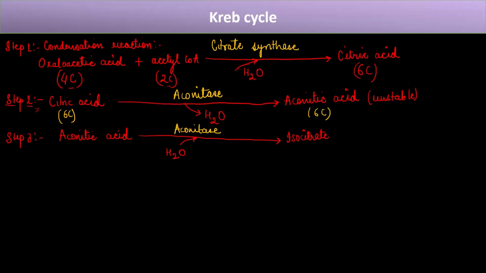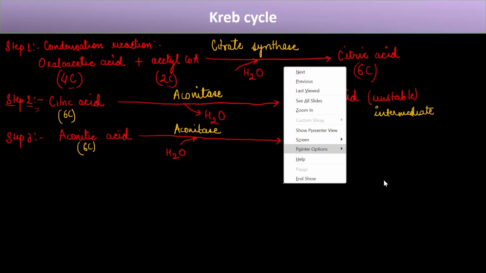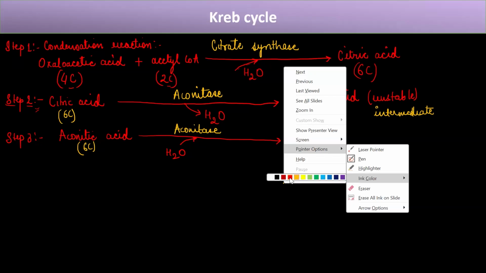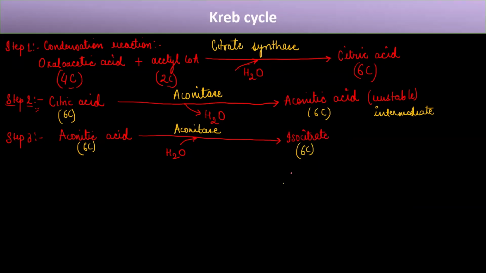First of all, it converts the citric acid into an intermediate. So you can also think of aconitic acid as an intermediate. This intermediate is highly unstable. And again, this enzyme further converts this aconitic acid into isocitrate. Still, there is no release of any carbon molecule, so it is 6-carbon, right? But the ultimate goal is to release the carbon dioxide, right? This is how glucose oxidation takes place. So what happens next? Now in step 4,